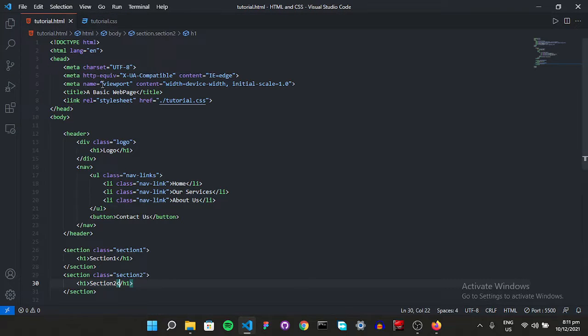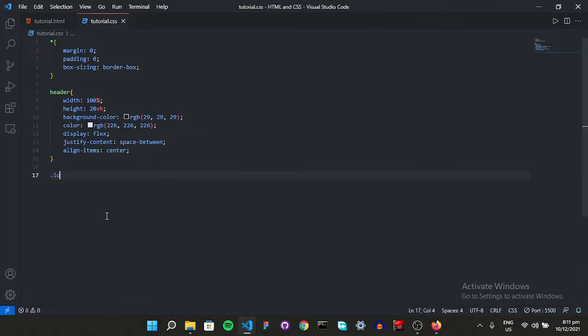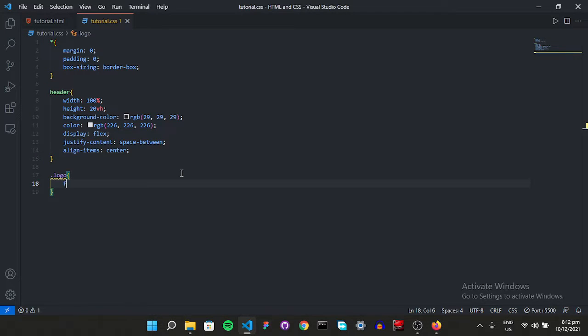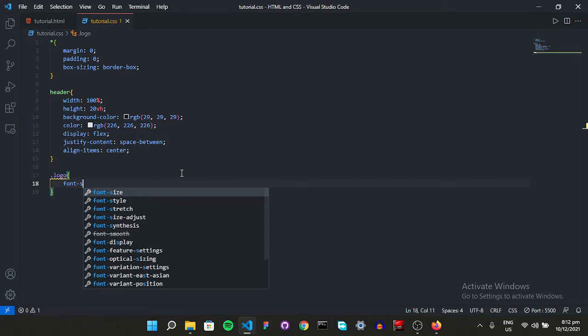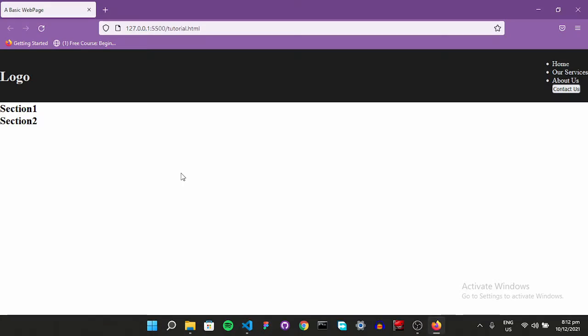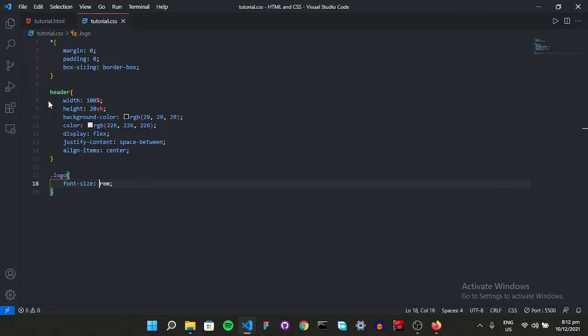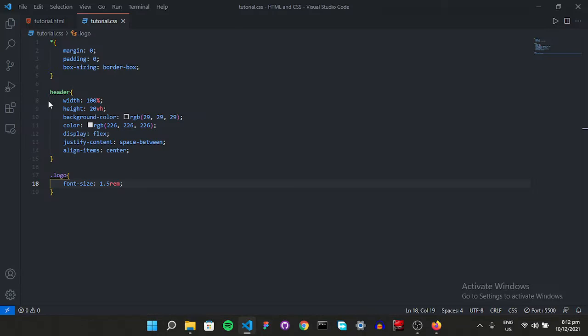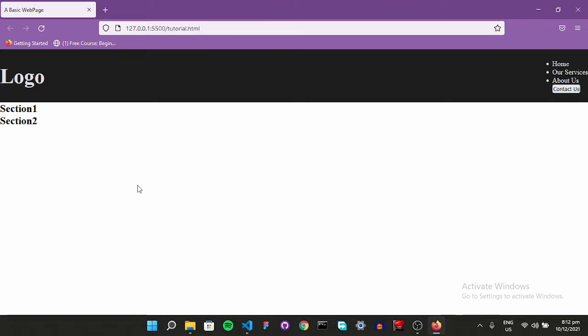So now let's target our logo. So target our logo with our logo. Let's say, what do we change in here? Let's change the font size a little bit. So font size going to be 2 rem. Let's see, it's too big. Let's make it 1.5. Yeah, that's much better. Okay, so now our logo is done. Let's see what can we do more. I think that's it.